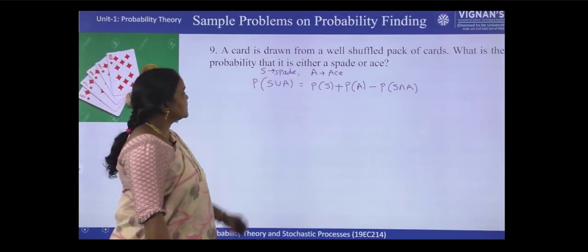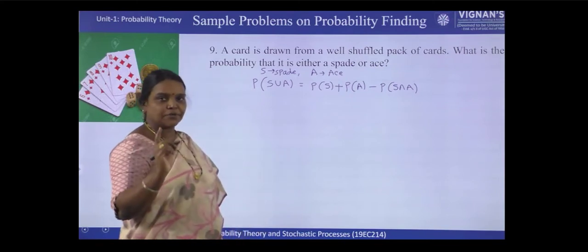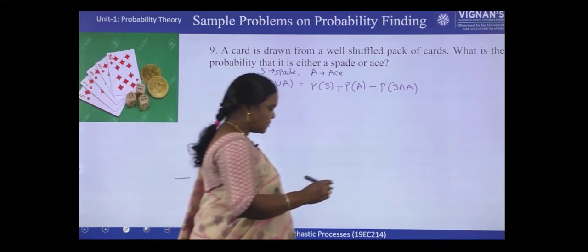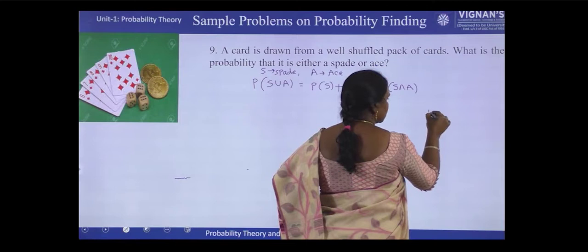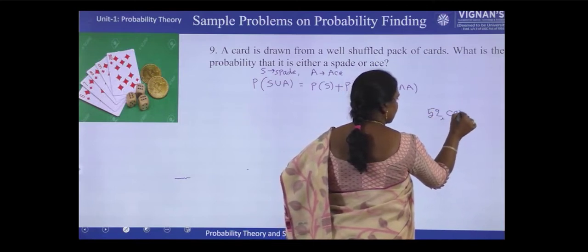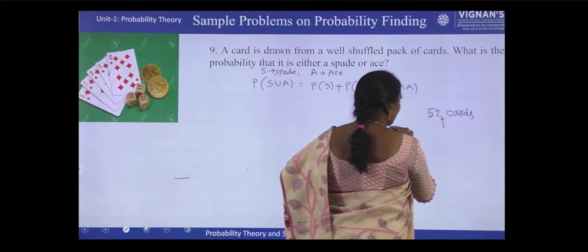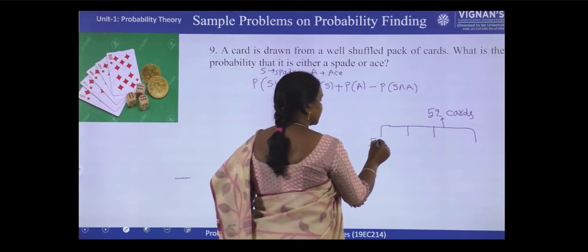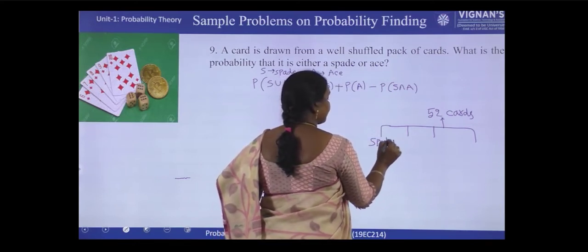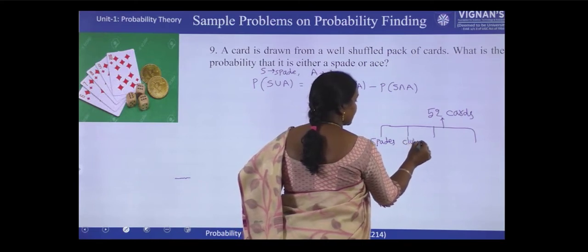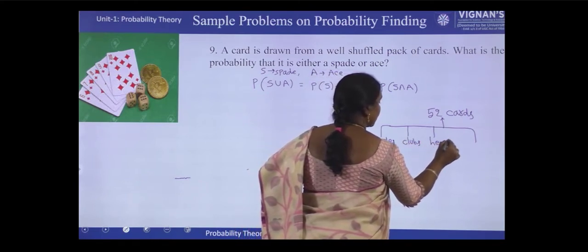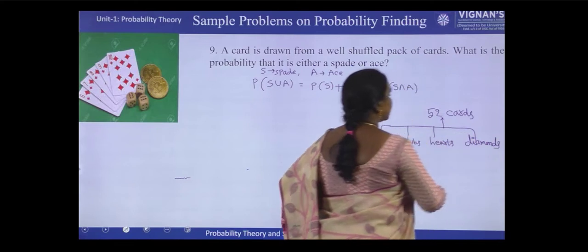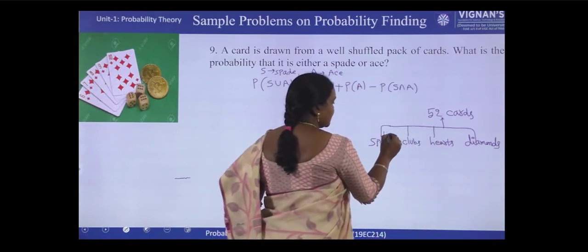So in cards, how many spades will be there? Total 52 cards will be there. So out of 52 cards, how many spades will be there? So total 52 cards. They are grouped into 4 parts: spades, clubs, hearts, diamonds. Right? So each are 13, 13, 13.